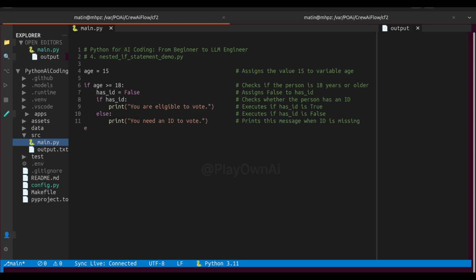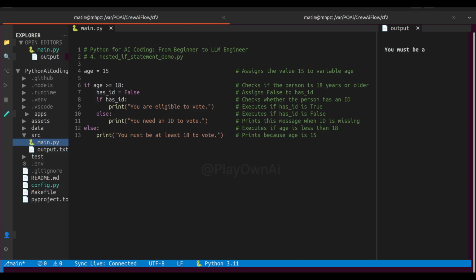Now, let's also handle the else part inside the nested block. Let's type else followed by colon. Inside that we type print within double quotes type, you need an ID to vote. Now outside the outer if block, just for clarity, let's add an outer else block. Let's type else followed by colon. Inside it print within double quotes type, you must be at least 18 to vote.